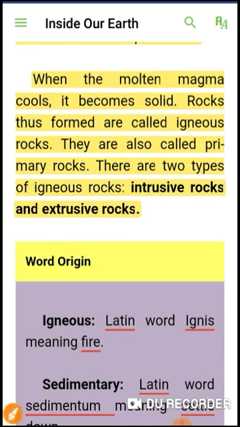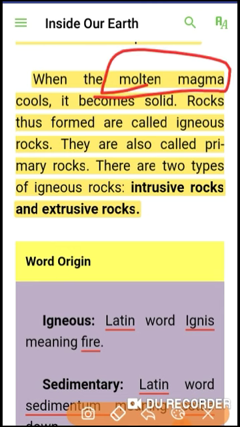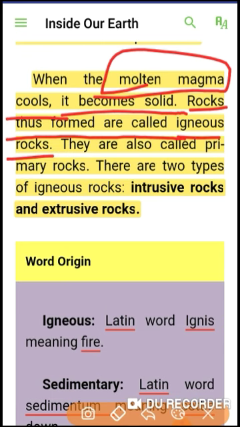When the molten magma. Now what is molten magma? This is the melted part of the earth's particles. This is called molten magma. You can say it is hot lava. It is very hot. It comes out from the earth through a volcano. When the molten magma cools, it becomes solid. Rocks thus formed are called igneous rocks. When molten magma cools down and becomes cold, these are igneous rocks.